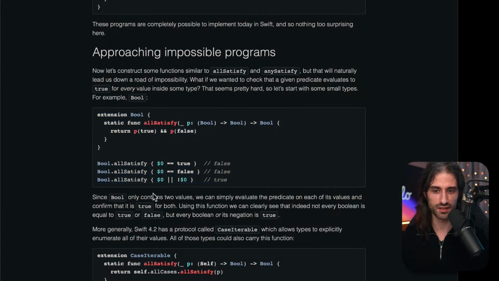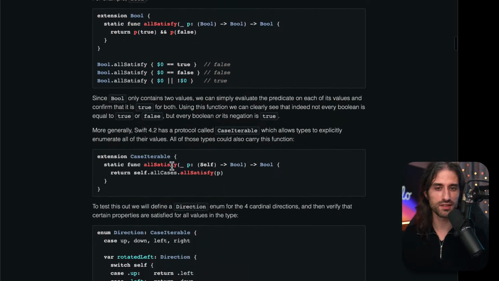So let's see where this leads us. Since Bool only contains 2 values, we can simply evaluate the predicate on each of its values and confirm that it is true for both. We have the same idea of Bool containing a finite amount of values. Using this function, we can clearly see that indeed not every boolean is equal to true or false, but every boolean or its negation is true.